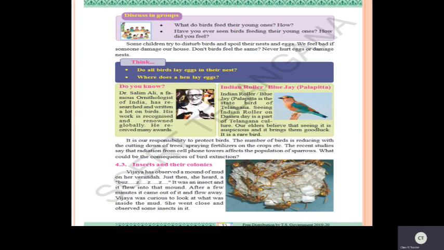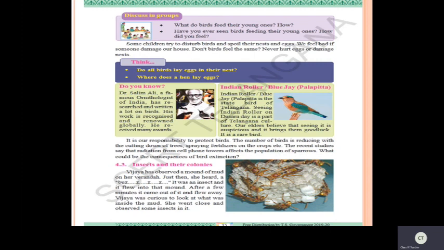So we feel bad if someone damages our house. Isn't it, children? In the same way, these birds also feel the same thing. So don't touch them. We should not behave in such a way. Now see here, never hurt eggs or damage the nest because these eggs will hatch and they'll form into babies. So you should not touch them, children.